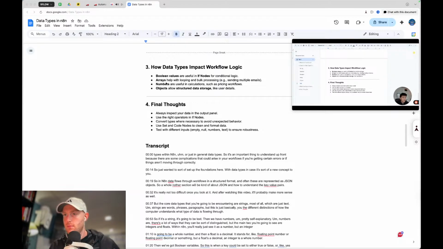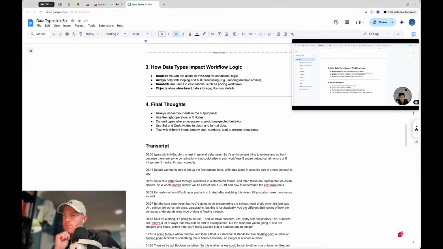If you had a webhook of form responses coming through and you had different objects for each response, it would have, in this response, we've got name, this, email, this, phone number, this, form submission, this, and that's object one. And object two is a whole different person with all those different key value pairs.